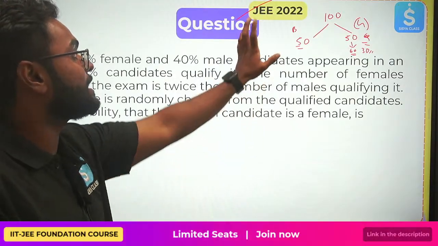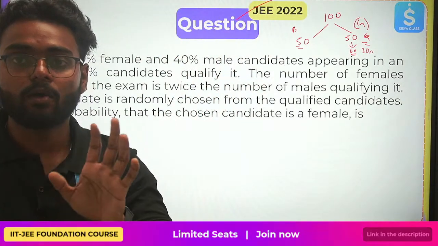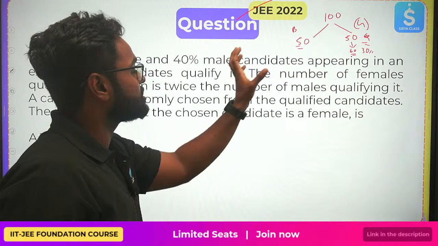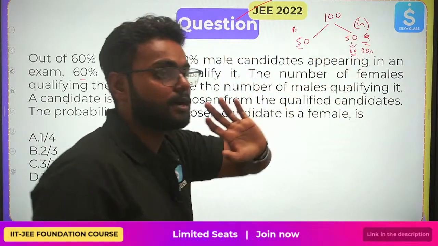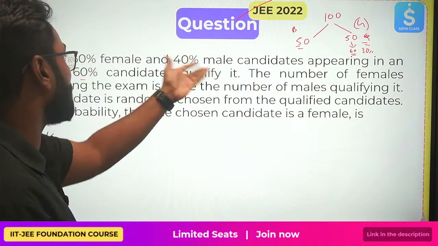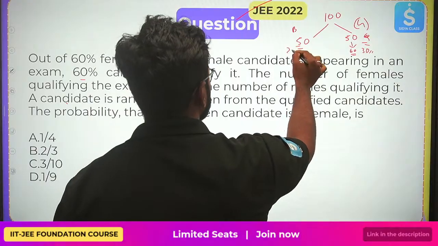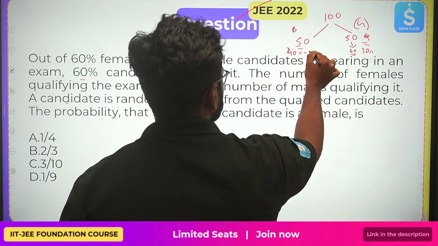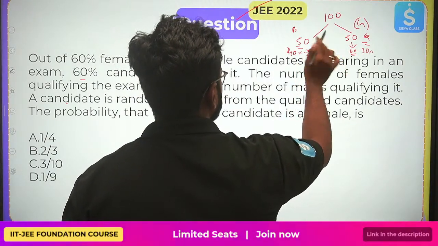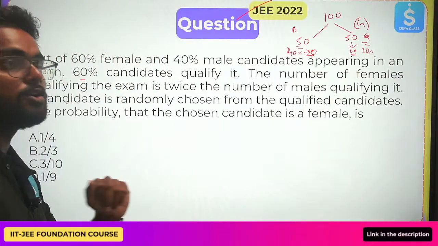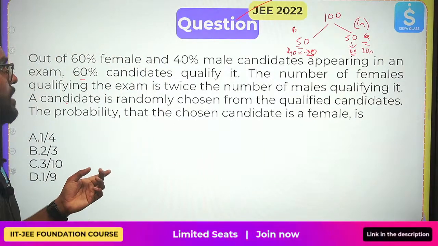It is not directly 100 to 60. Okay, hope you understood. So if you are thinking of it as 100, it is 30 females. And in this case, 40 is nothing but 20%, 40% would be 20 girls. So 20 male people. This is how you should be writing the question.